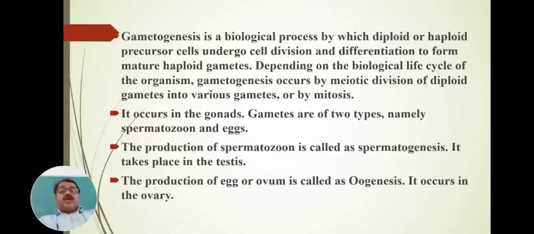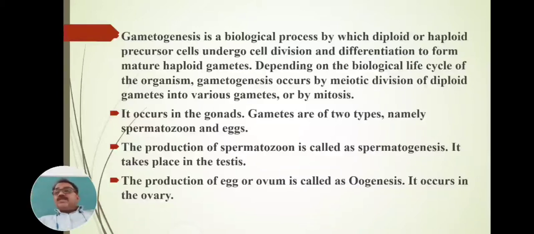Fertilization takes place inside the animal's body or outside the animal's body, that is, external fertilization or internal fertilization. Then the zygote or embryo is formed, and from this zygote or embryo a new offspring, a new juvenile, is formed, and this new offspring is like its parents, that is, mother and father.